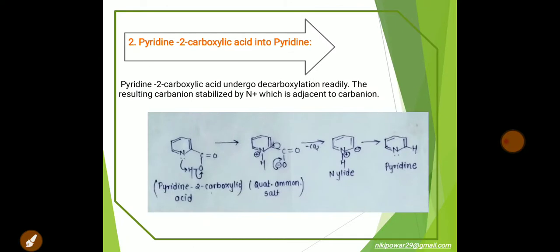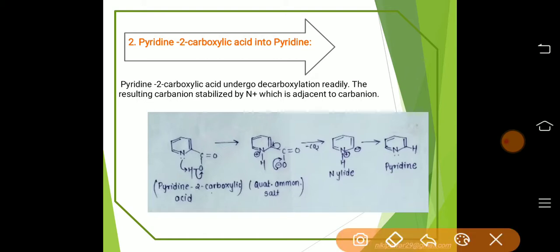Second application, pyridine 2 carboxylic acid into pyridine, or decarboxylation of pyridine. Pyridine 2 carboxylic acid undergoes decarboxylation readily. The resulting carbanion is stabilized by N plus, which is adjacent to the carbanion. Here,